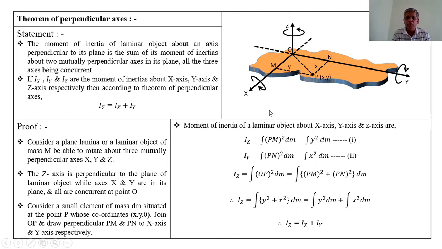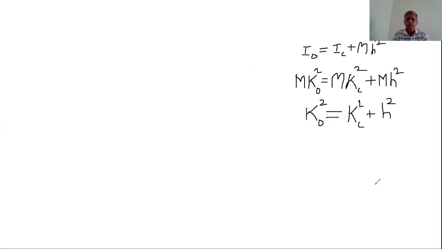Also, from these equations, we can obtain the relation between the radii of gyration about these three axes of this lamina. According to the principle of perpendicular axis, Iz is equal to Ix plus Iy.